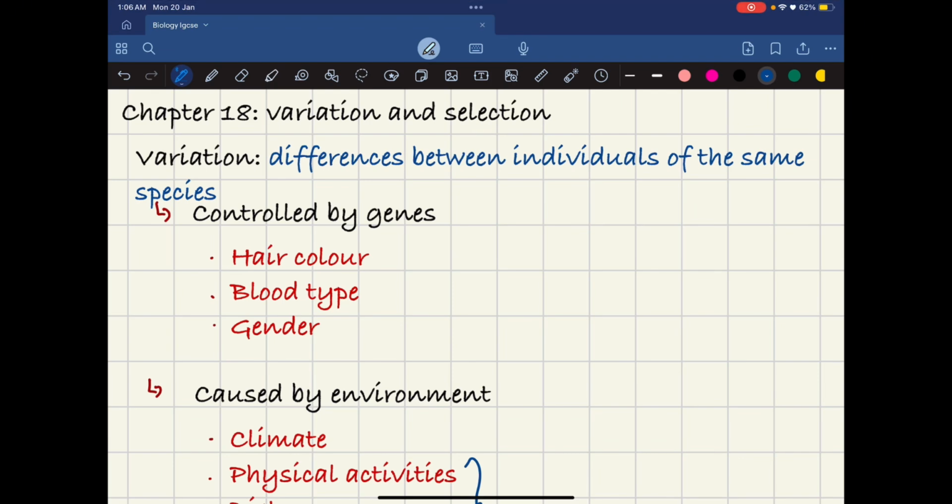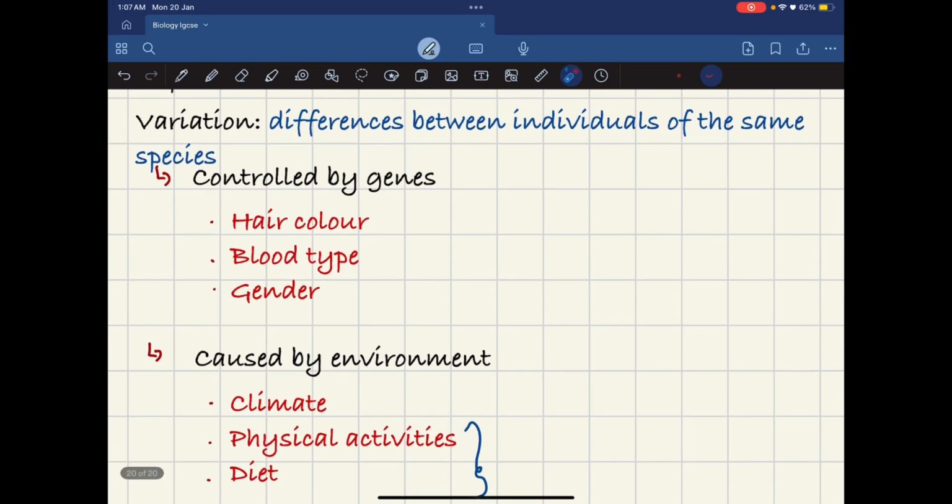and let's look into the meaning of variation. So variation is basically the differences between individuals of the same species. Now, variation is something that makes us look different from one another. So my friend looks a lot different than me because of variation. She inherited different genes from her parents, and I inherited different genes from my parents, which makes us different from each other. Now this variation is not only in humans, but also in animals and plants.